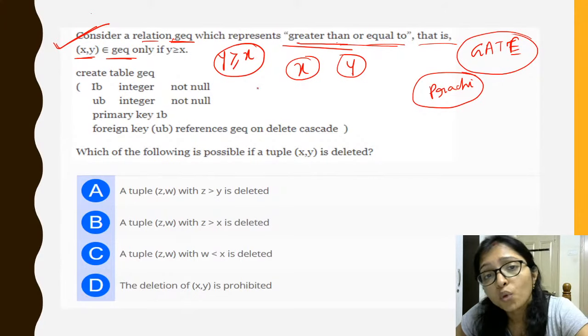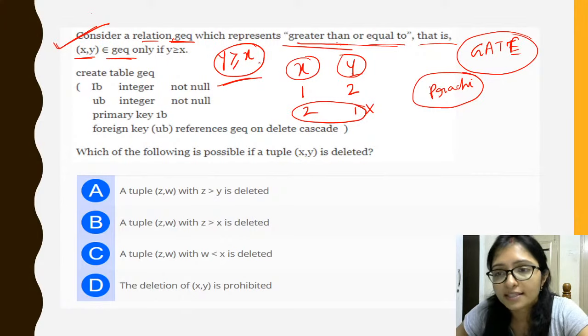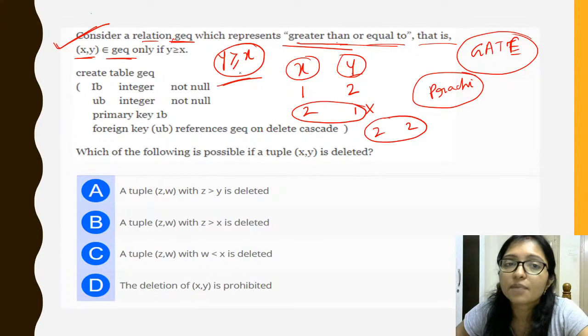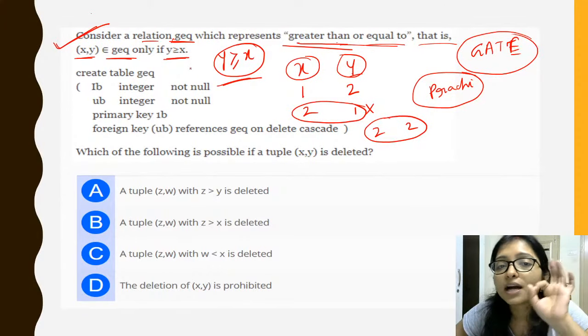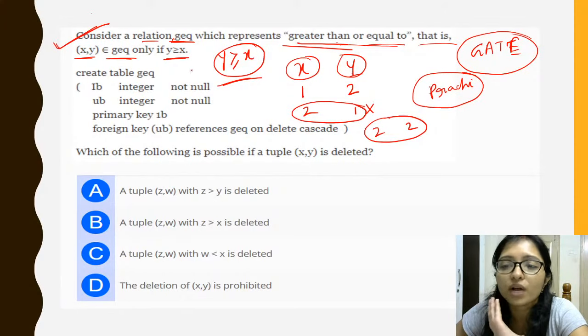Means y greater or equals to x, so (1, 2) can be there, but you cannot take (2, 1), because here it should be y greater or equals to x. Now the next one is (2, 2). This type of data can be there because y equals to x. Got it? So the table has data where x is less than y, or equal.